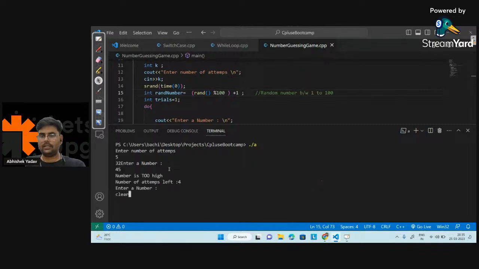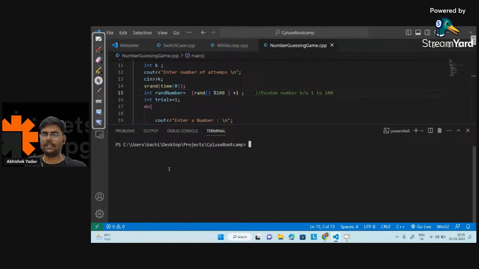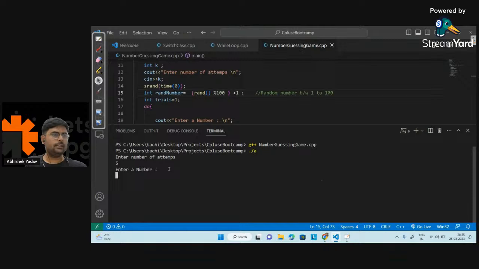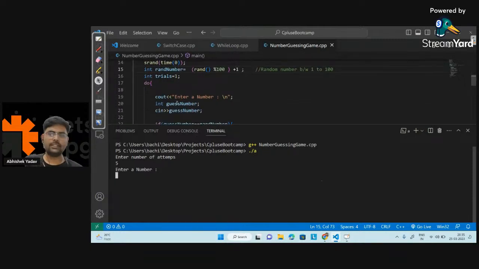Okay, let's clear the screen and see what output we get. This one, /a, and here I have entered the number of attempts, right? This time I want 5. And here, switch case. Let's first run this code, and after that we will discuss whether I can use switch case or not, right? So enter a number here. Let's guess a number, and let's say the number is 45.